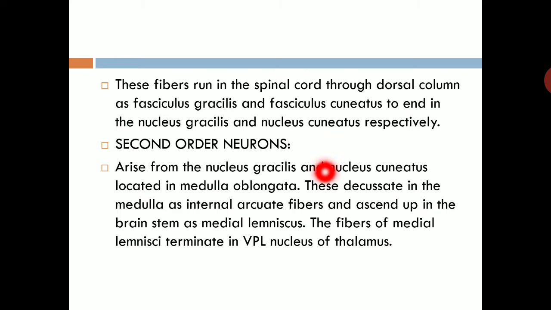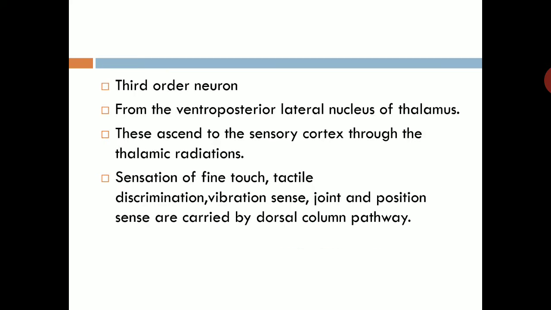Second order neuron arise from nucleus gracilis and nucleus cuneatus located in medulla, and these decussate in medulla as a internal arcuate fibers and ascend up in the brainstem as a medial lemniscus. The fibers of medial lemniscus terminate in VPL nucleus of thalamus. Third order neuron from the VPL nuclei, ventroposterior lateral nuclei of thalamus. These ascend to sensory cortex through the thalamic radiation. Sensation of fine touch, tactile discrimination, vibration sense, joint and position sense are carried by dorsal column pathway.